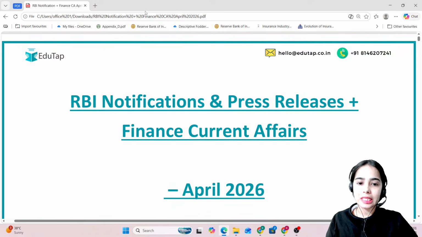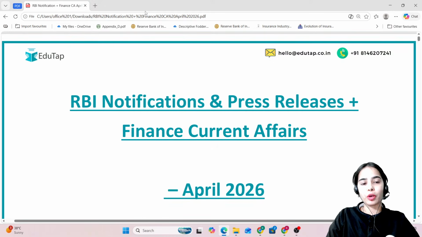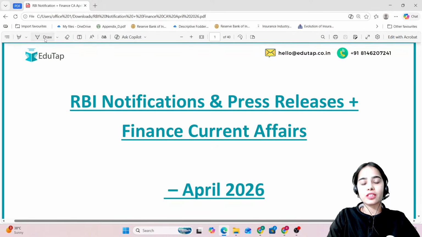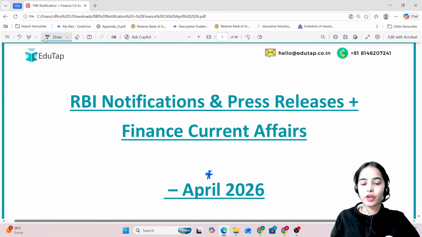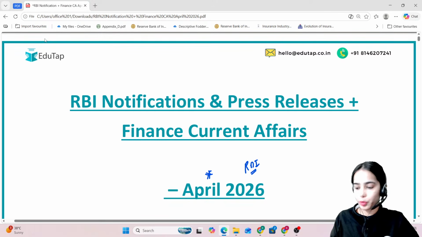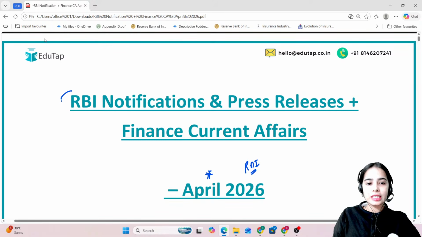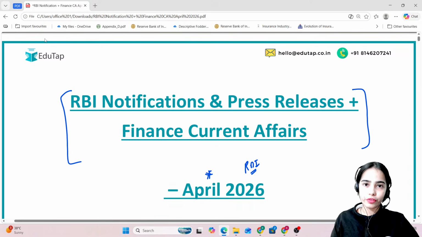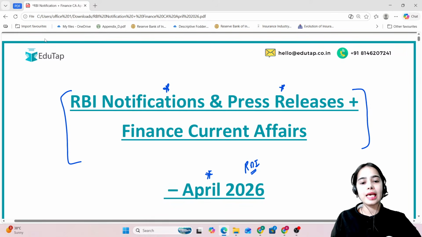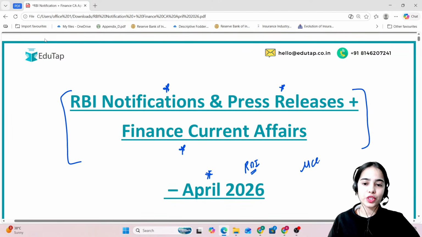We are going to revise the RBI notifications, the RBI press releases and the finance current affairs from April 2026, which is a very important month from the RBI Grade B examination point of view. This session is going to be very important for all of you. Here we are going to revise the most important RBI notifications, RBI press releases and the finance current affairs in the MCQ format.